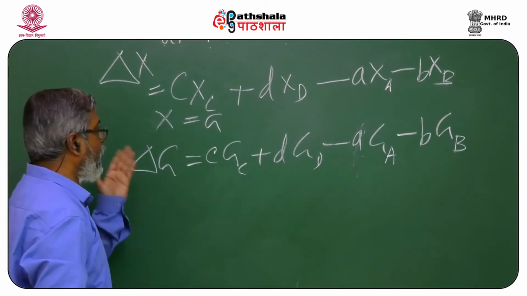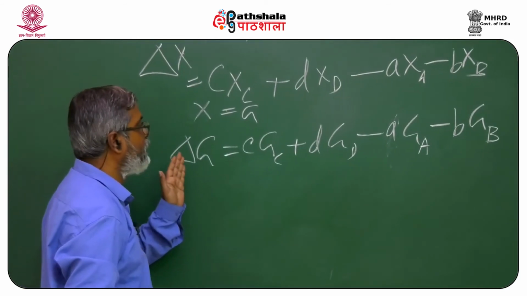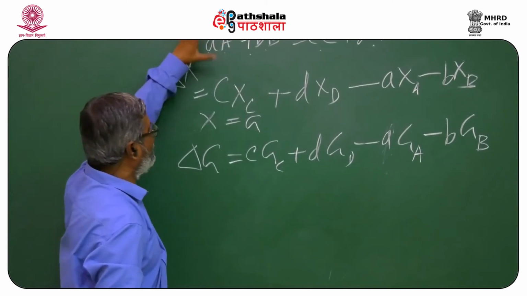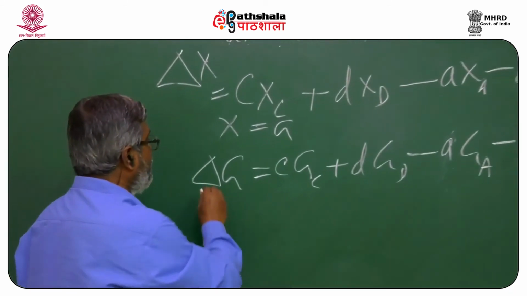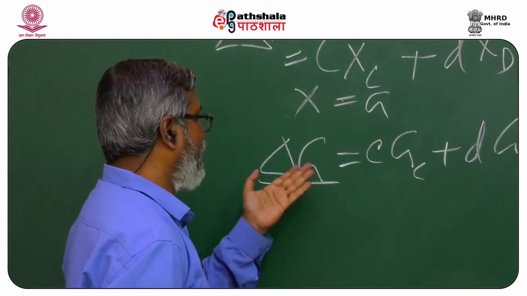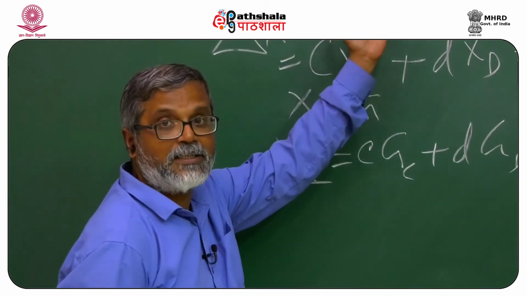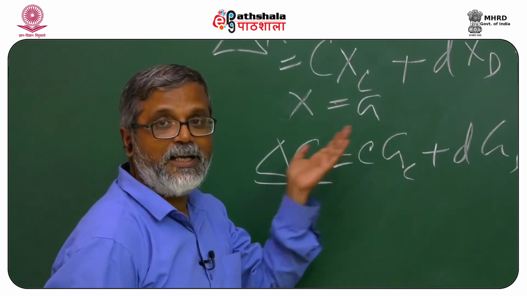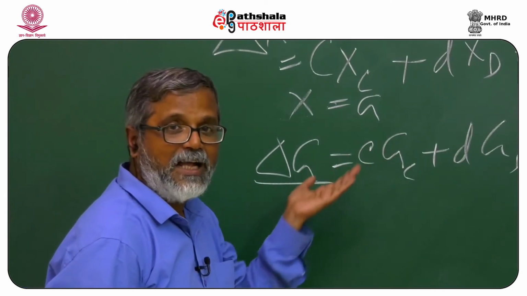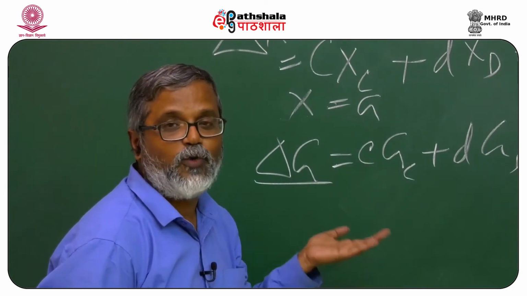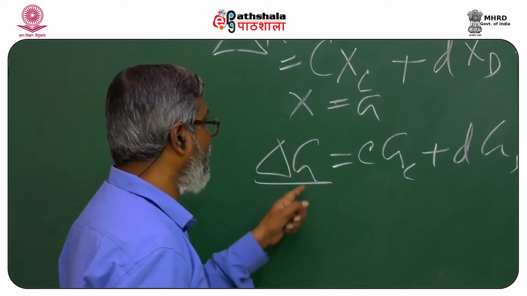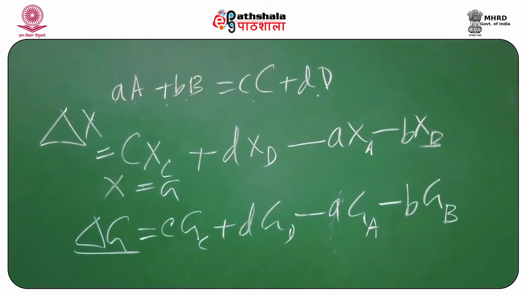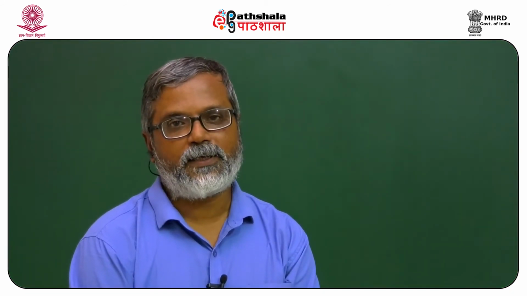This will give you the difference of Gibbs free energy of this reaction, not of the system. This is how we calculate the Gibbs free energy change of a reaction. Similarly, I can calculate the enthalpy change, entropy change and volume change of a reaction. The only thing you have to do is replace G with entropy, enthalpy or volume. So, the first segment is over.